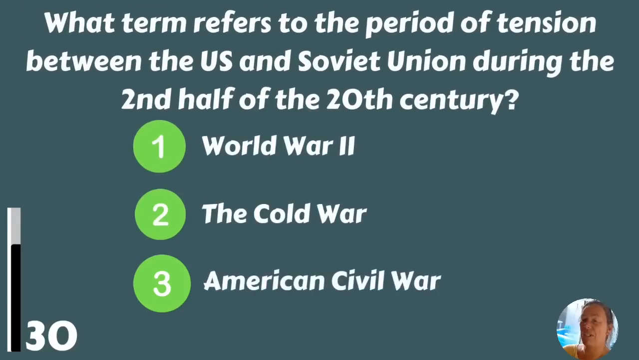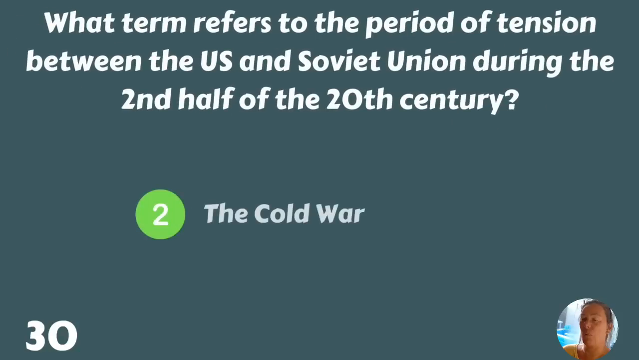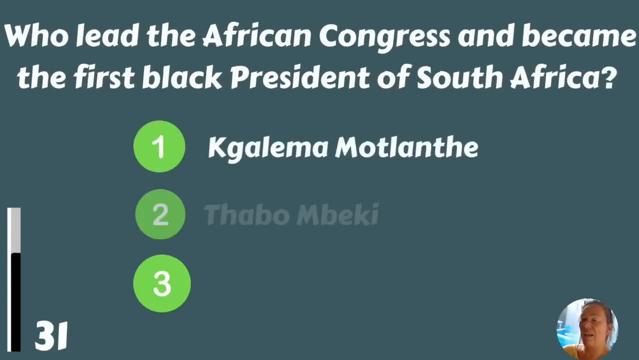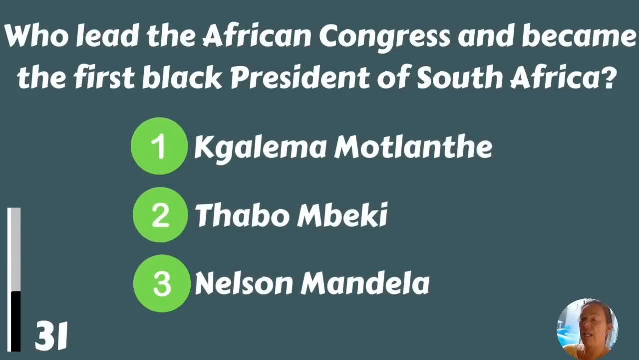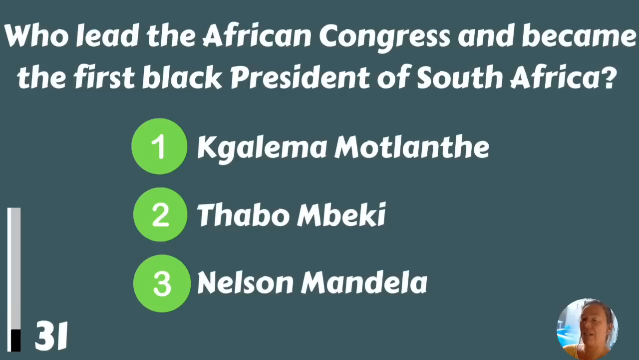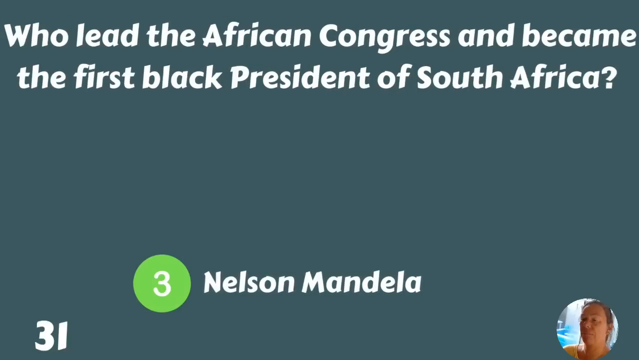What term refers to the period of tension between the US and Soviet Union during the second half of the 20th century? World War II, the Cold War, or the American Civil War? The Cold War. Who led the African National Congress and became the first black president of South Africa? Kgalema Motlanthe, Thabo Mbeki, or Nelson Mandela? Nelson Mandela.